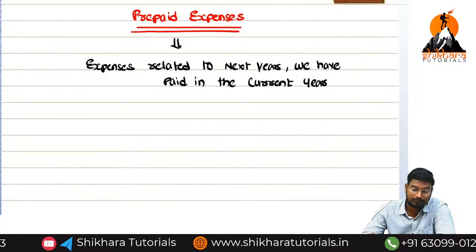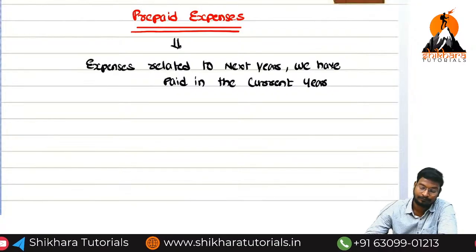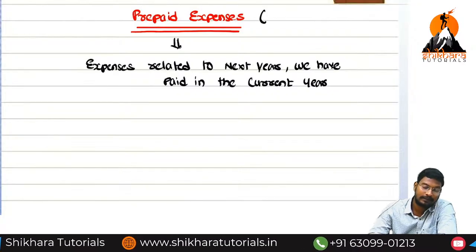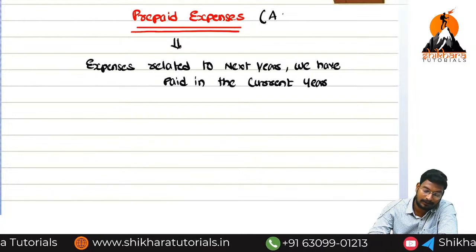Expenses related to next year, but we have paid in the current year. So whether it is called an asset or a liability? It is called an asset.